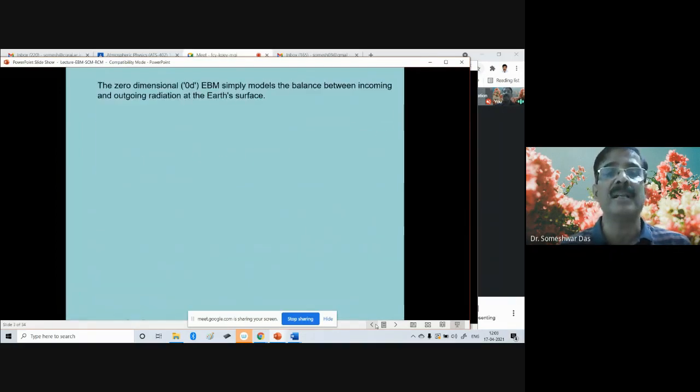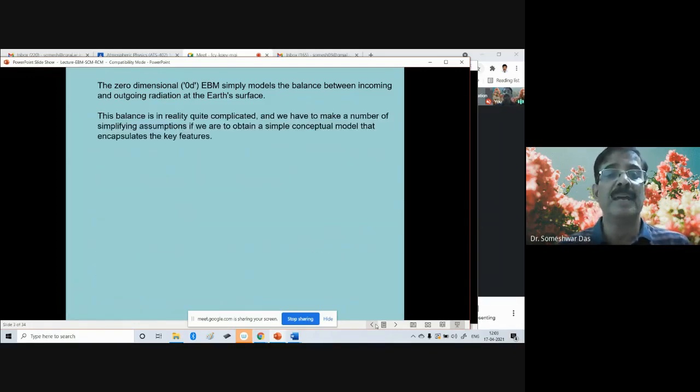Now the zero-dimensional or zero-D EBM simply models the balance between incoming and outgoing radiation at the Earth surface that we have already said. This balance is in reality quite complicated, and we have to make a number of simplifying assumptions if we are to obtain a simple conceptual model that encapsulates the key features of the atmosphere. Because we know that in reality there is a variation of the latitude, a variation of the longitude, and a variation of the altitude also.